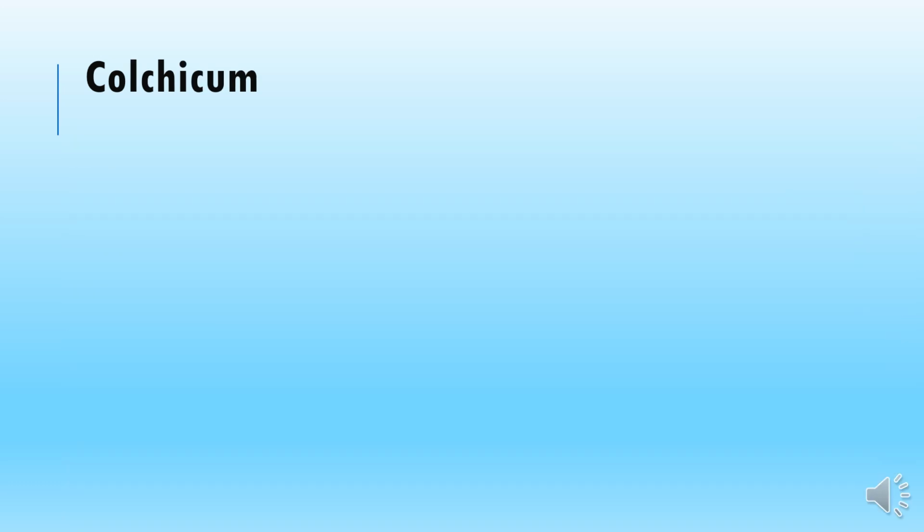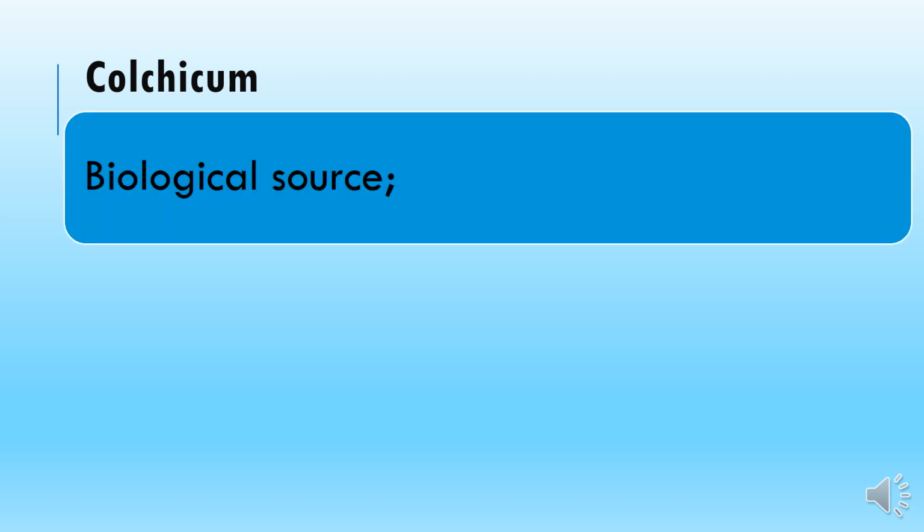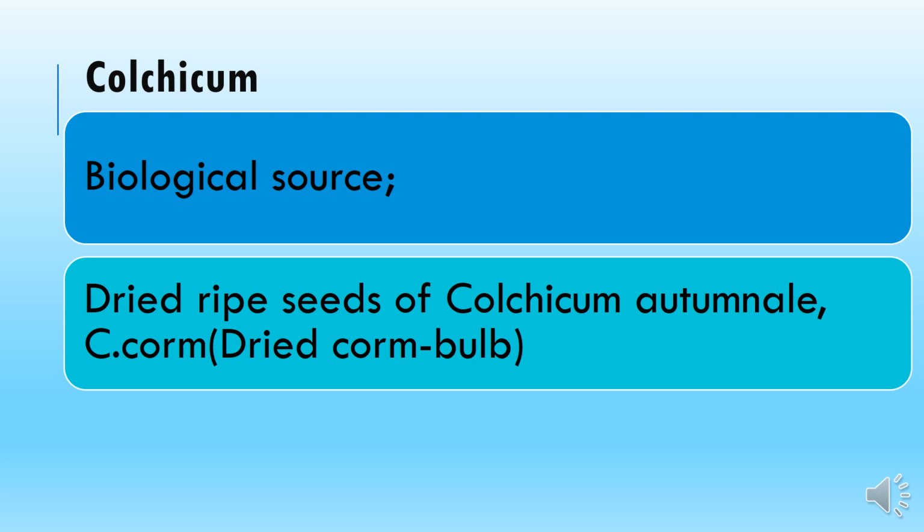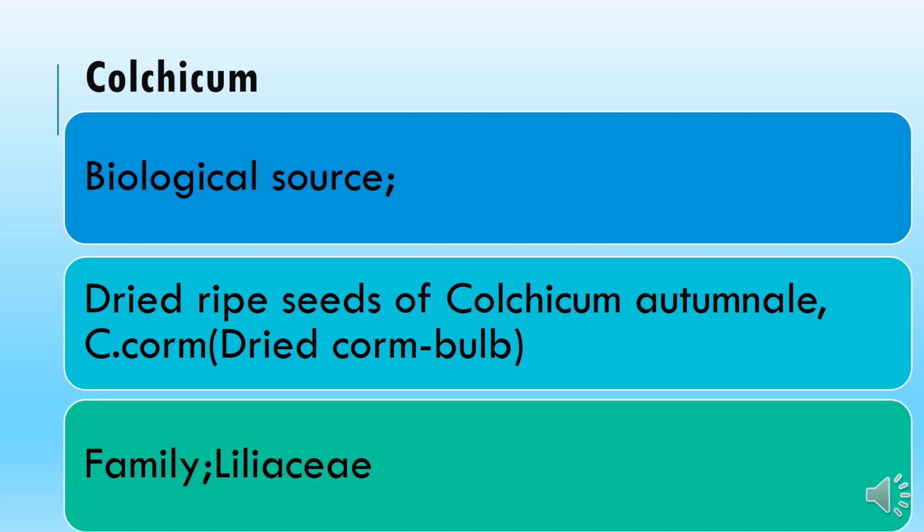Colchicum is the example of a plant with the tumor inhibition property. The biological source of colchicum is the dried ripe seeds of Colchicum autumnale or Colchicum corm. When the corm or the bulb of Colchicum autumnale becomes dry, it is called the Colchicum corm. The family it belongs to is Liliaceae.